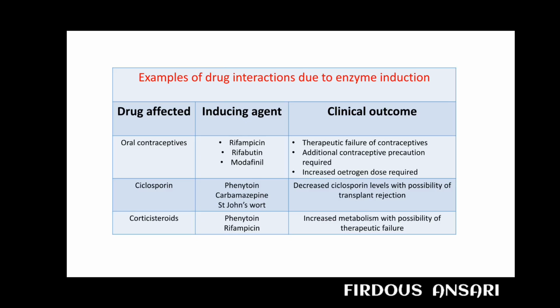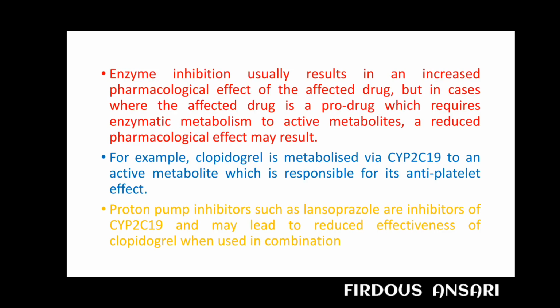Next we'll check out a little bit about enzyme inhibition. Enzyme inhibition usually results in an increased pharmacological effect of the affected drug, but in cases where the affected drug is a prodrug which requires enzymatic metabolism to active metabolites, a reduced pharmacological effect may result.